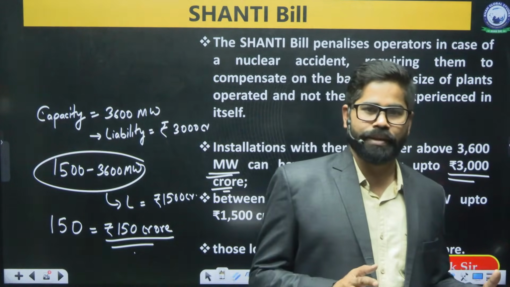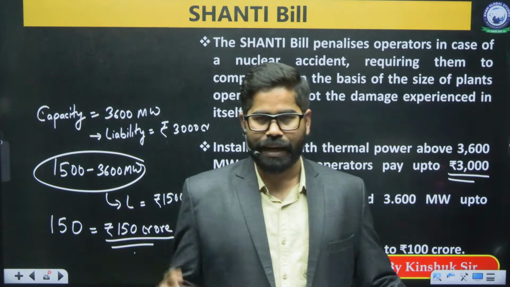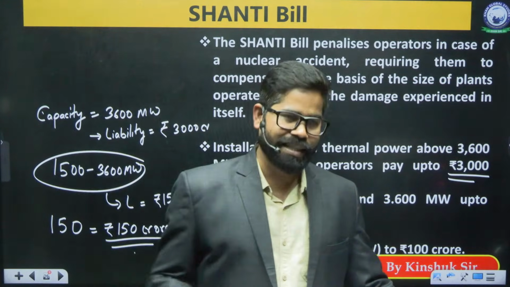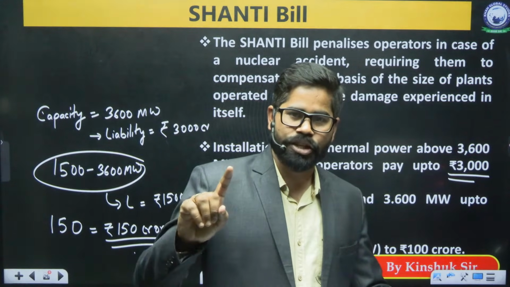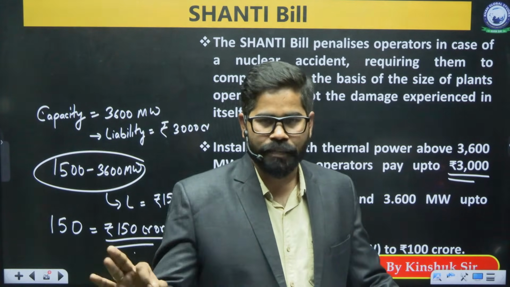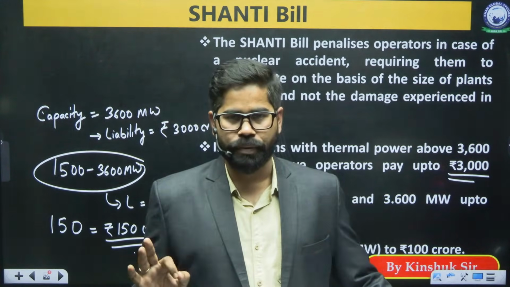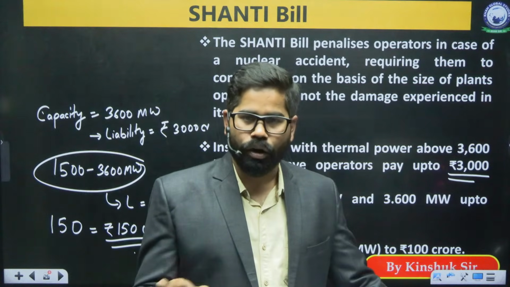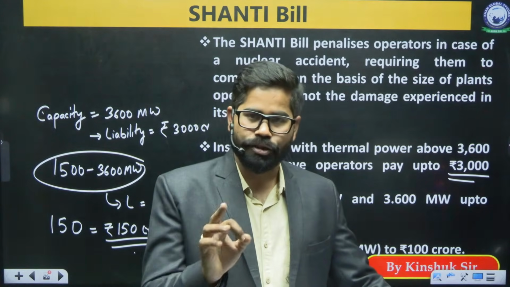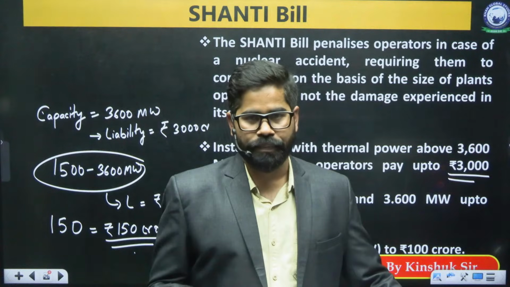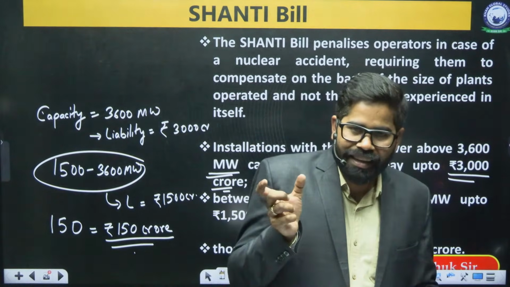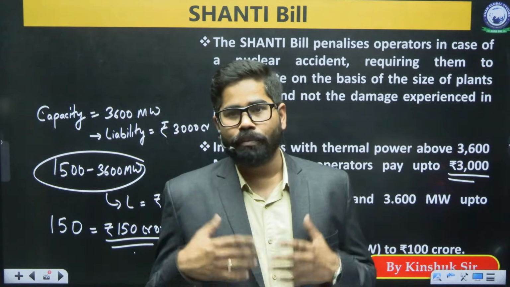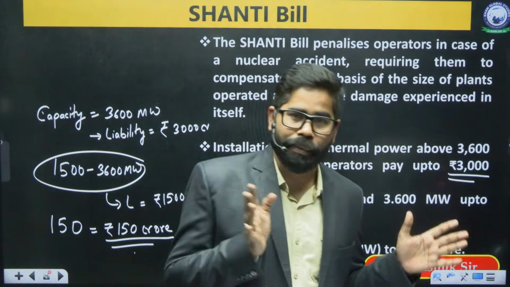Now the amount has been fixed, that if a nuclear damage has been caused by an installation of power 1500 to 3600 megawatt, the final compensation will be just 1500 crore rupees, irrespective of the damage caused. So it's now not depending on the amount of the damage, it depends on the size of the installation. So the liability has been fixed, how much liability there will be for the operator also.